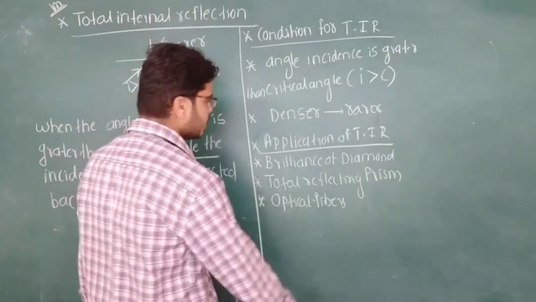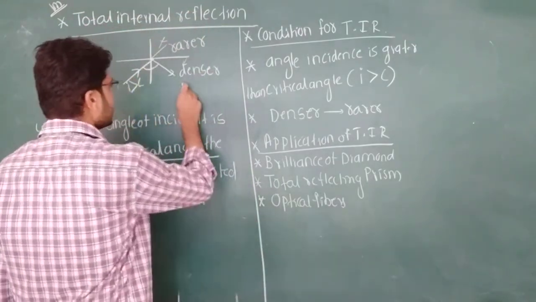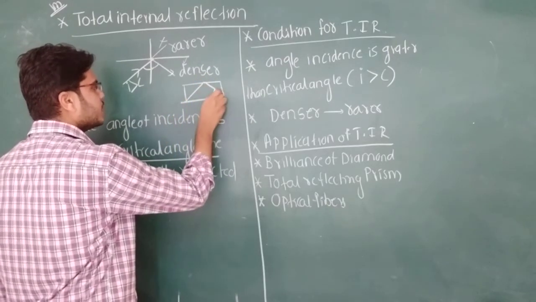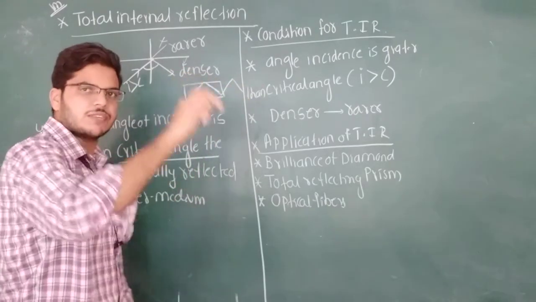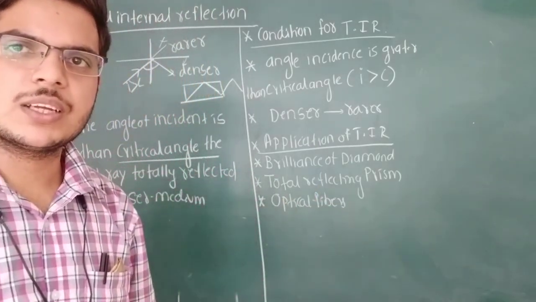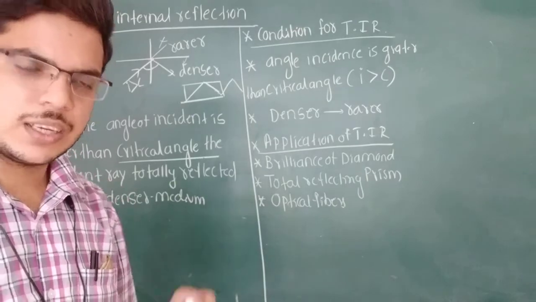For example, you consider this. This is glass, this is A, then it will be going like this. Inside the glass only we are getting reflection. It is not refraction. This phenomenon is called total internal reflection.